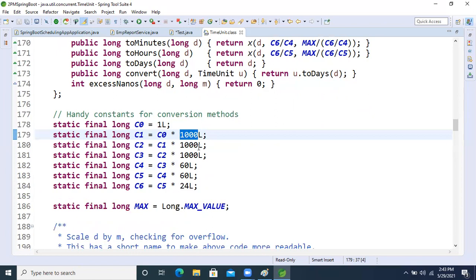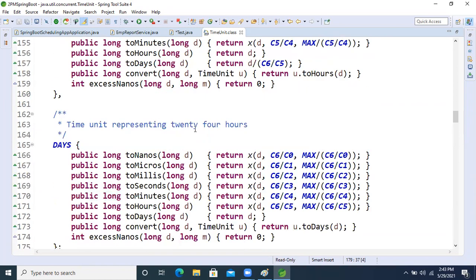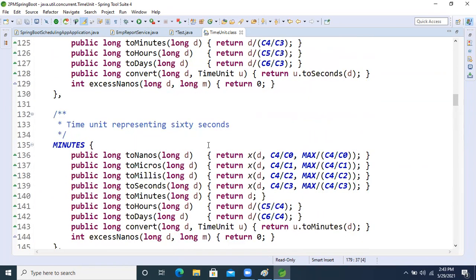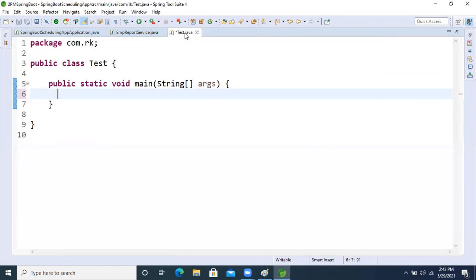This conversion is there, and based on this API we are able to convert. So let's see how we can convert a time or date into milliseconds.